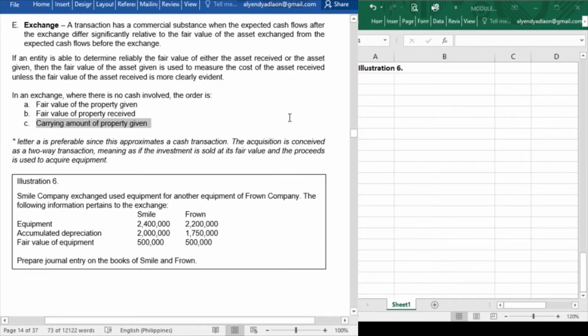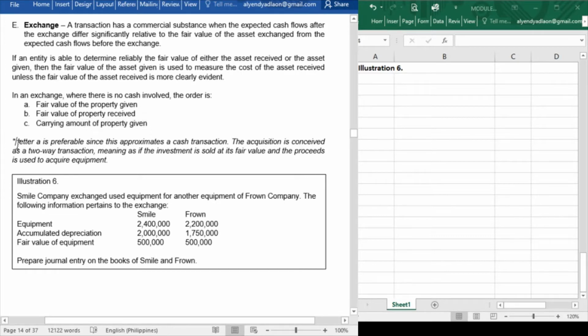Now, what if there is no carrying amount? Then that is not okay, that will never happen. There's always a carrying amount of the property given because carrying amount is what we recorded in our financial statements. Therefore, there is always a carrying amount, and this will be our last resort if there are no given fair values of both the asset given and the asset received.